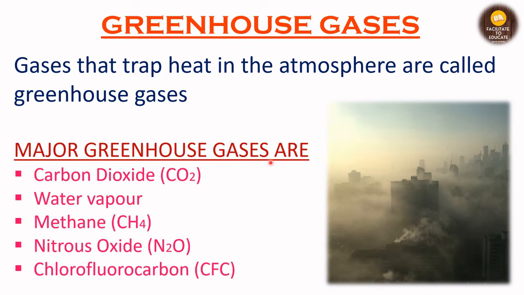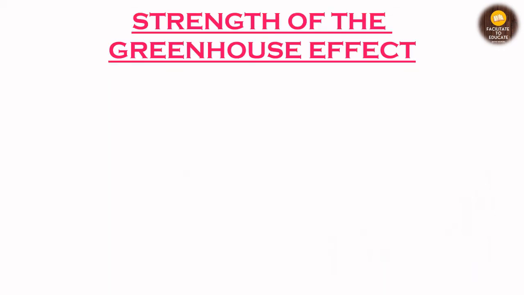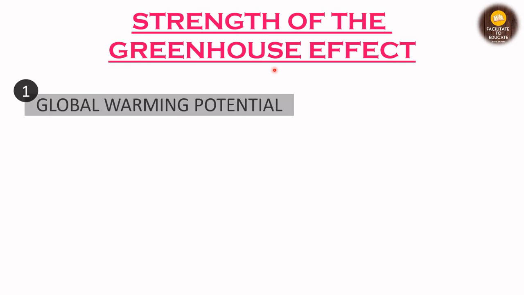The major greenhouse gases are carbon dioxide, water vapor, methane, nitrous oxide. You need to remember this very clearly, that it is nitrous oxide, not any other oxide of nitrogen. Next is chlorofluorocarbon, right? So what actually determines the strength of these greenhouse gases? What are the factors that affect the greenhouse effect? So the first factor is the global warming potential.